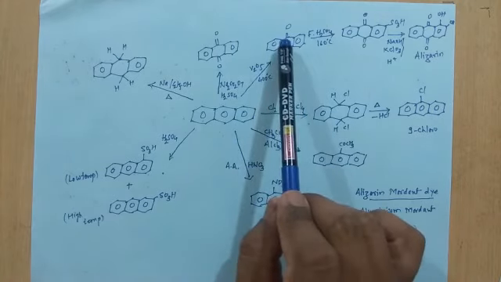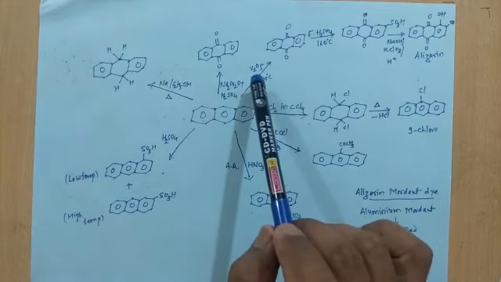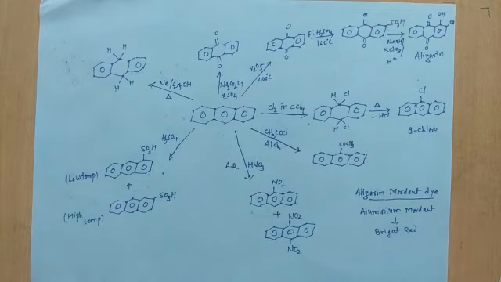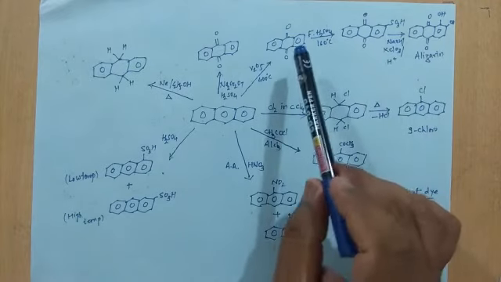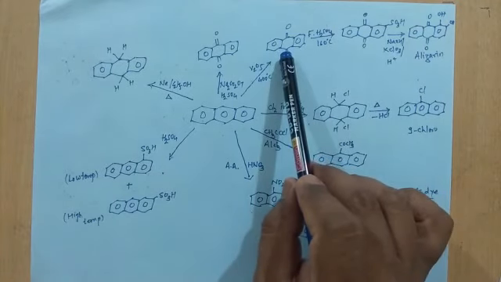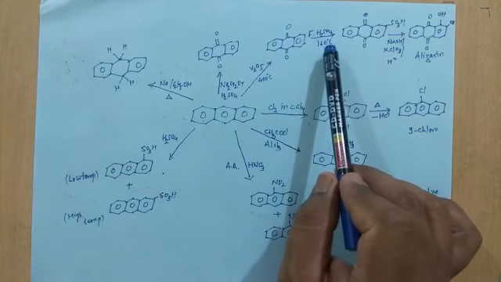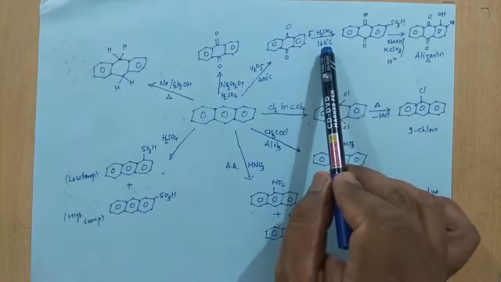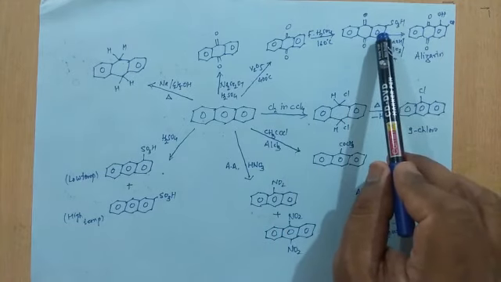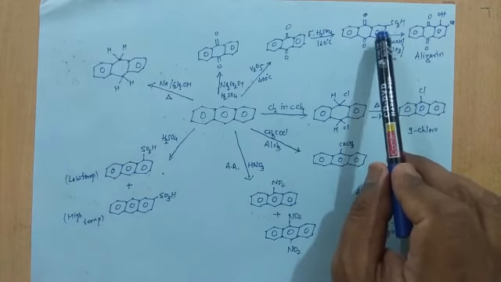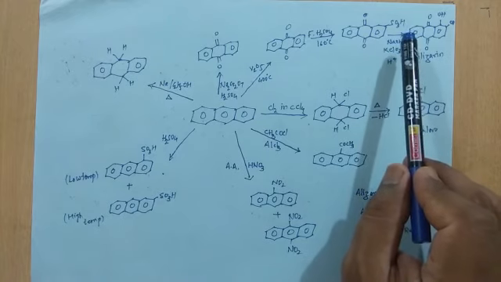Now the anthraquinone derivative is an important derivative of anthracene. It has certain synthetic applications. Just now I have mentioned it here. This anthraquinone is reacted with fuming sulfuric acid at 160 degrees Celsius. It gives 2-anthraquinone sulfonic acid, and this 2-anthraquinone sulfonic acid is reacted with sodium hydroxide.